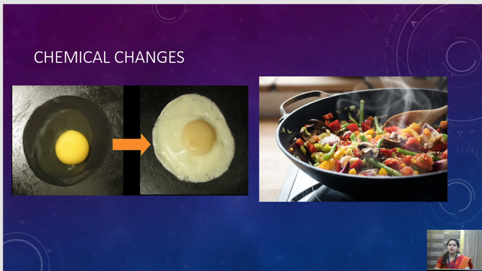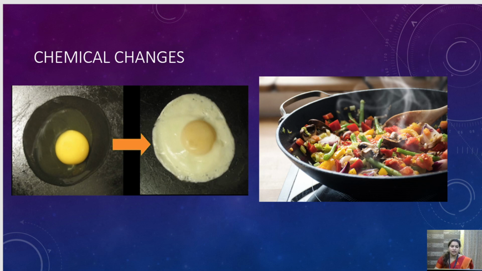Okay, same in the case of cooking of some vegetables. As we have heated it, as we have cooked the vegetable, we are not going to get all these beans and tomatoes and potatoes back to their raw form. So these are the chemical changes, and here the new substance is formed. While cooking also we get a new substance.